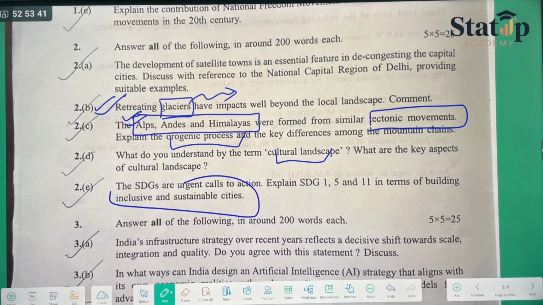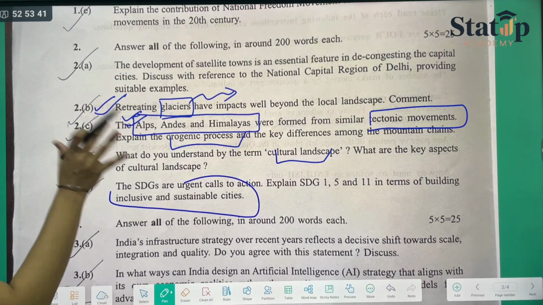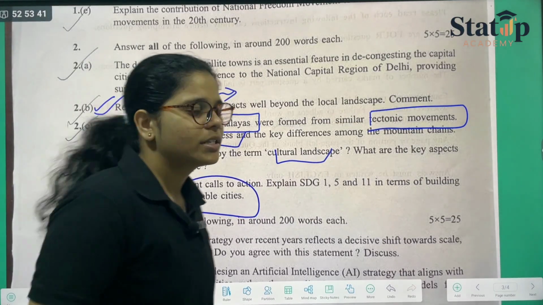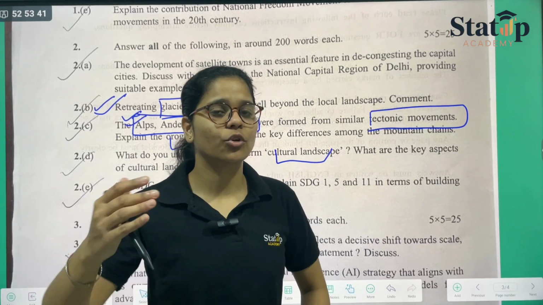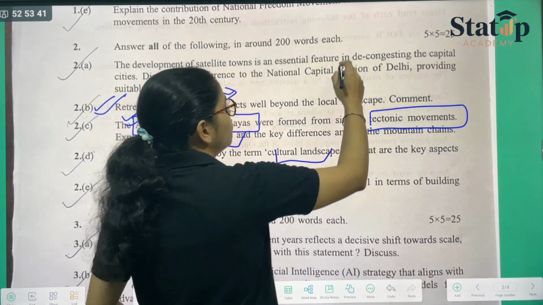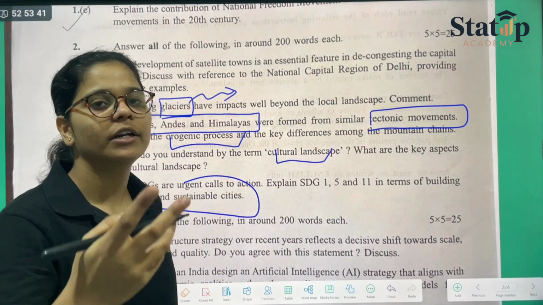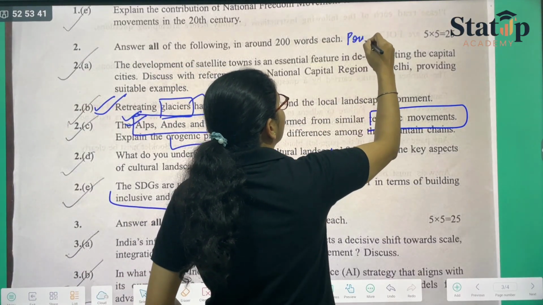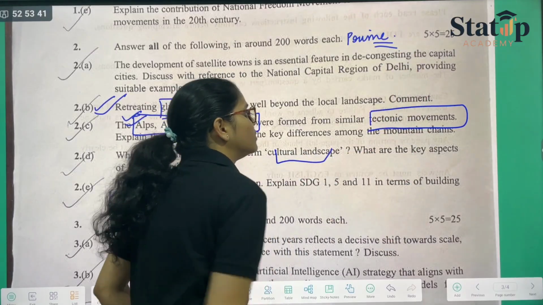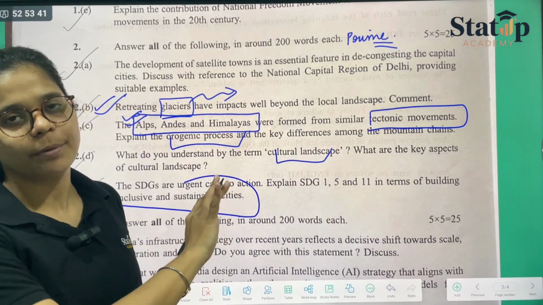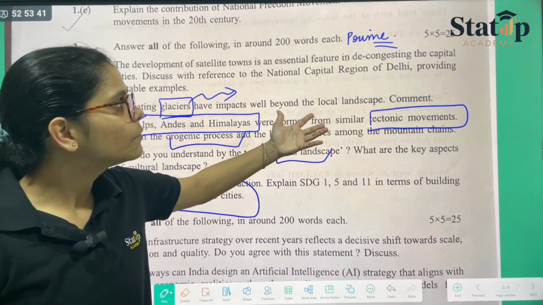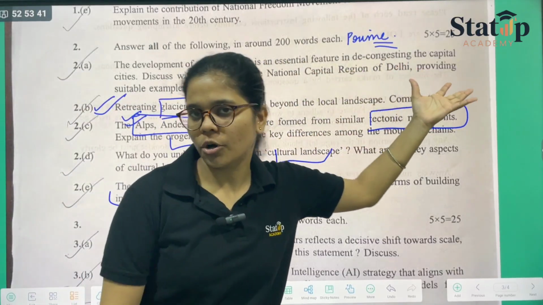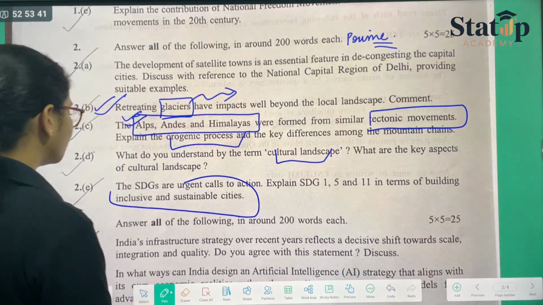So that makes your geography part, and this geography part was somewhat high level. For history we can say the level was moderate, whereas geography is your prime level. The questions framed this year were prime for the geography part. So the cutoff shall decrease because of this part of geography. Okay, coming on to the next thing.